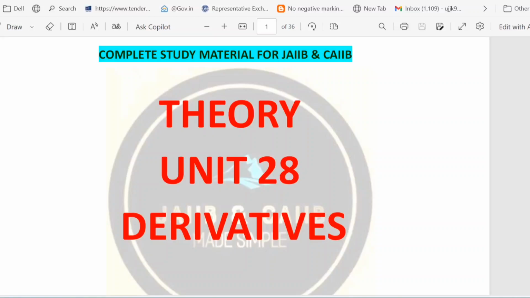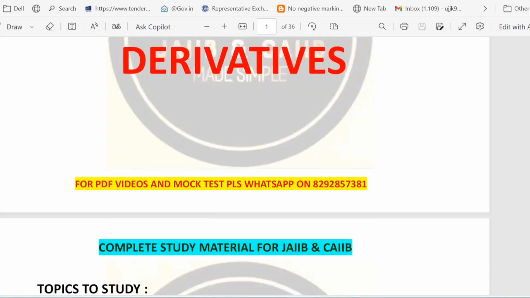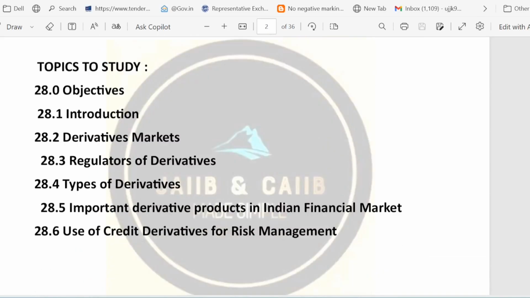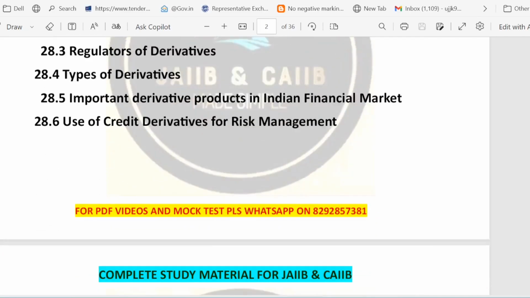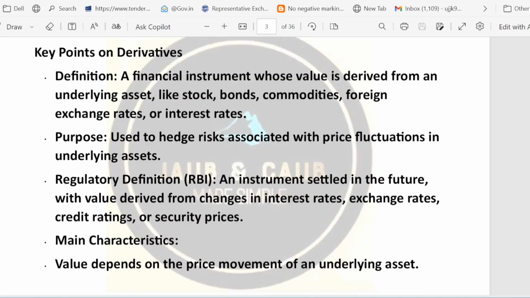Today we are going to discuss our unit number 28 of AFM. Chapter name is derivative. So let's get started with our basic fact. A simple idea with a big power. This is all derivative is all about. So we will see the objective, introduction, derivative market, who are the regulator of derivatives, types of derivative, important derivative product in the Indian financial market, and use of credit derivative for the risk management. So these are the topics which we are going to study in this particular chapter. So let's get started with the derivative.